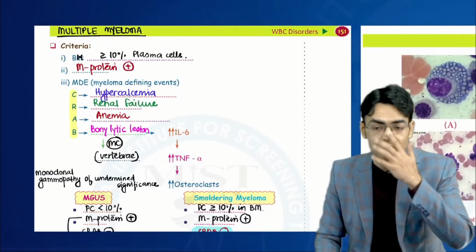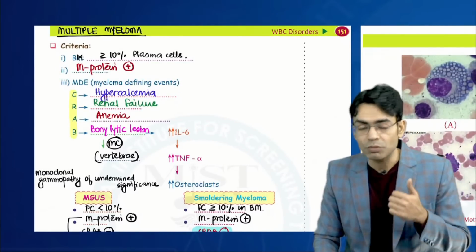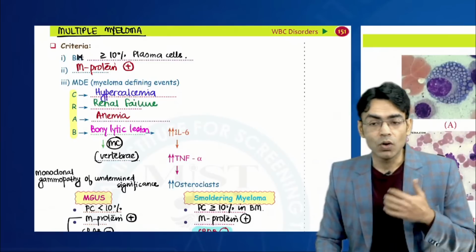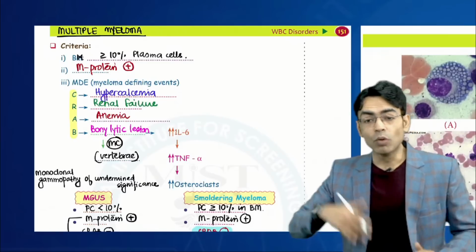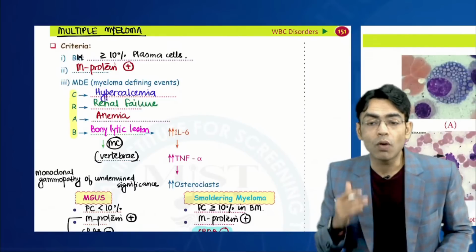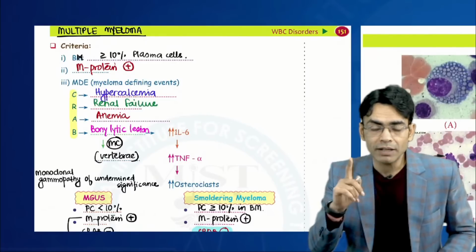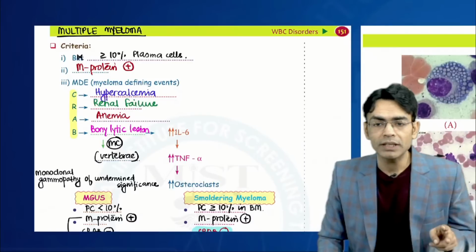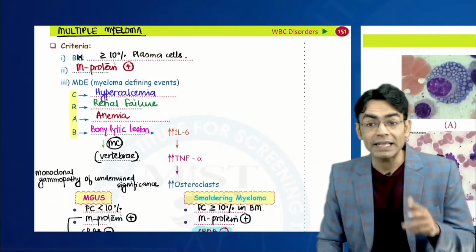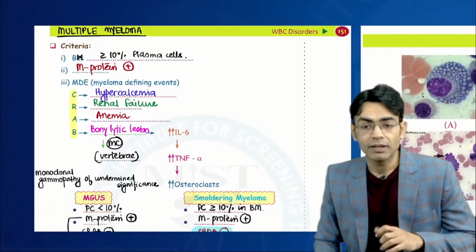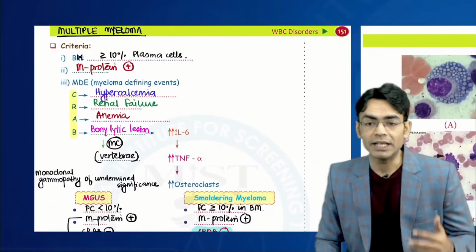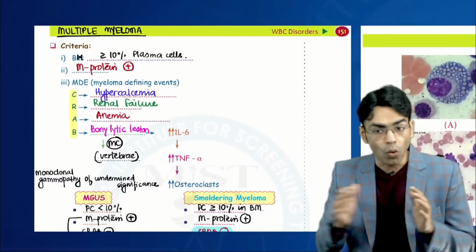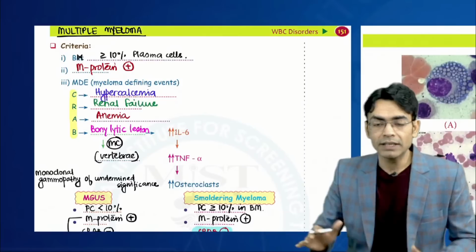the criteria you have to see plasma cells in the bone marrow, which has to be more than 10%. Normally plasma cells are less, but if it is more than 10% in the bone marrow, we call it one criterion for multiple myeloma. M protein, the monoclonal protein, should always be present, and then we should have CRAB: the hypercalcemia and the renal failure, the anemia and the bony lytic lesions. So all those were given in the history of the patient.